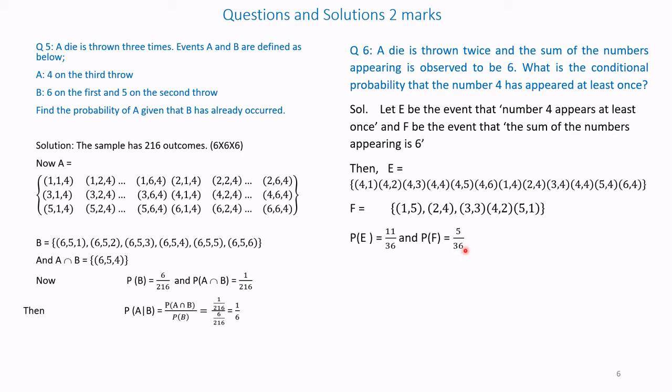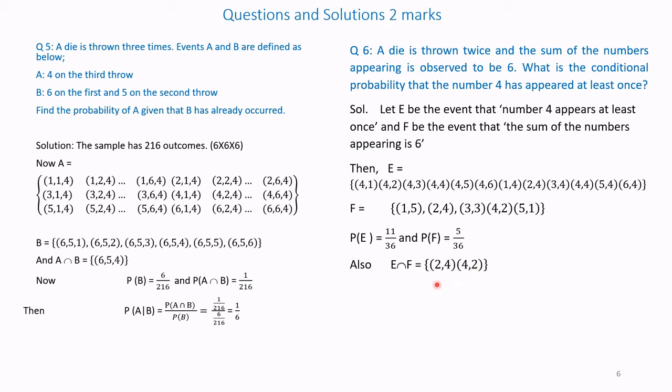Therefore, probability of E is, here there are 11 possible outcomes, 11 divided by 36, because the die is thrown twice and the total sample space is 36, so 11 by 36. For F, it is appearing 5 times here, 1, 2, 3, 4, 5, so probability of F is 5 by 36.